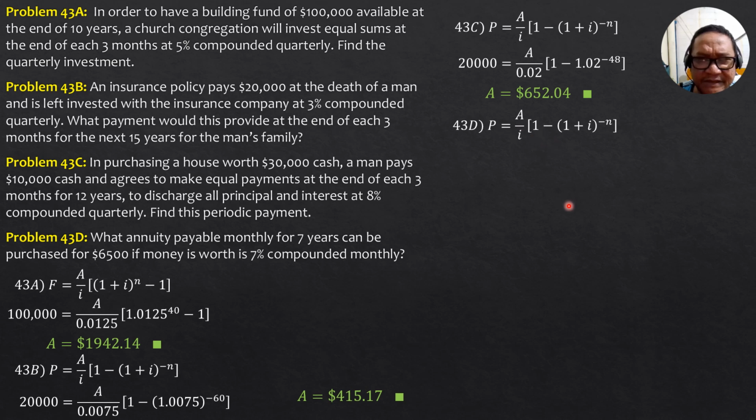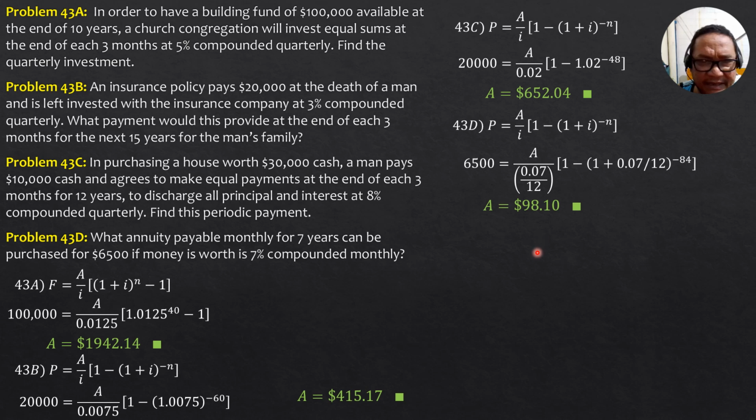Substitute into this formula. So 6,500 equals A over 0.07 over 12, quantity 1 minus quantity 1 plus 0.07 over 12, close to the negative 84. So using the calculator, A is equal to